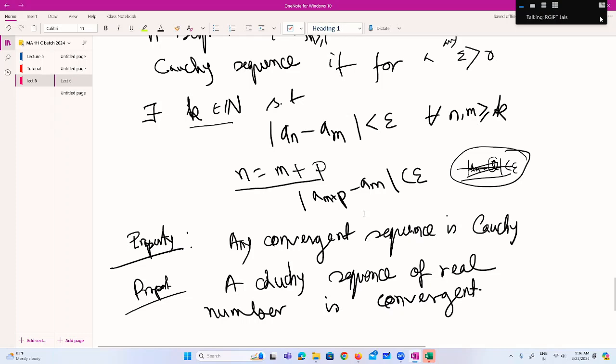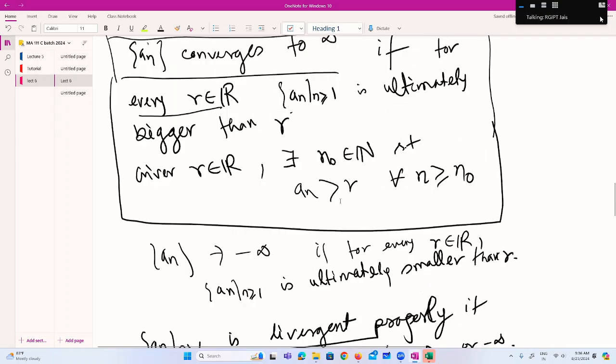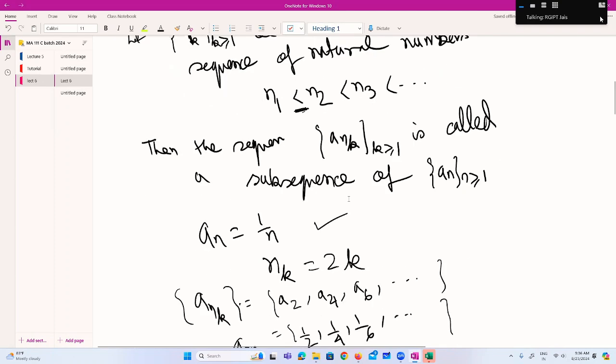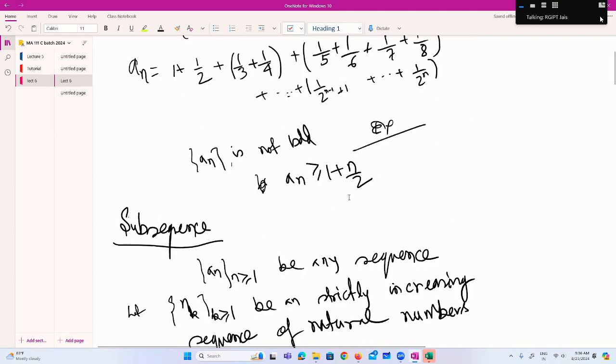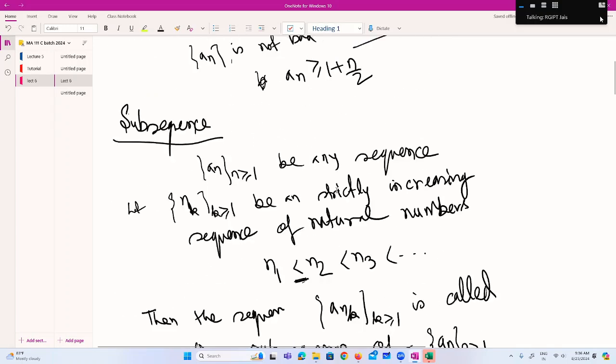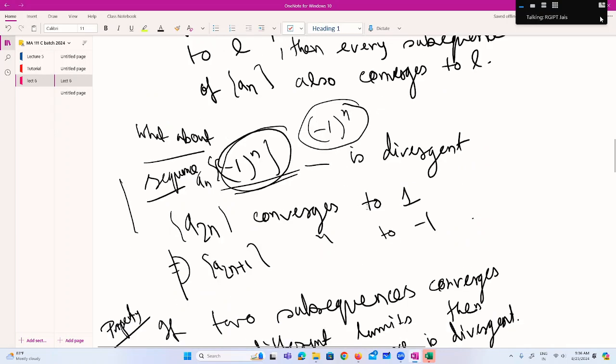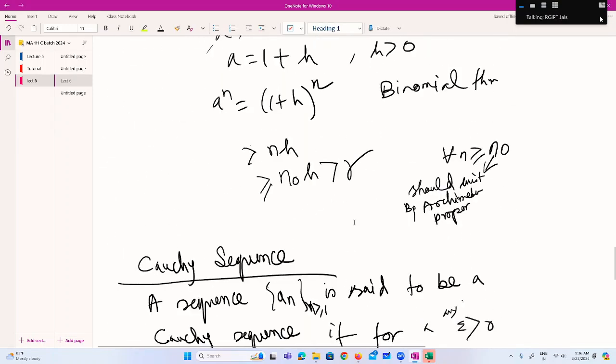Till now, any difficulty? First subsequence, then Cauchy sequence, and then divergent sequence. For divergence you can show it using the Archimedean property. In the last class also you have seen some application of the Archimedean property. The Archimedean property will be used all the time. Any difficulty till now?